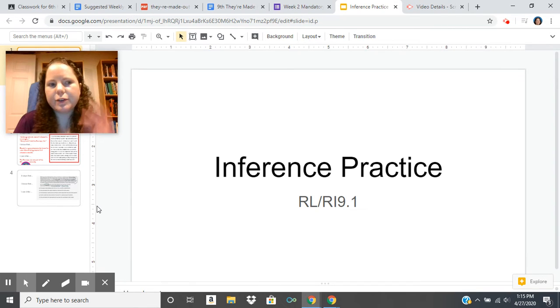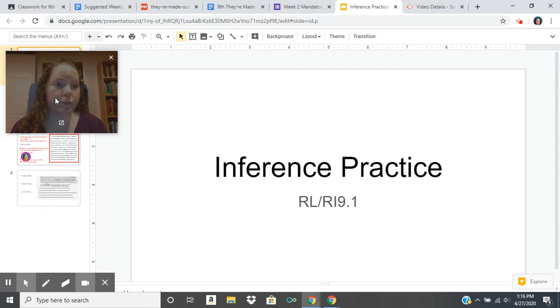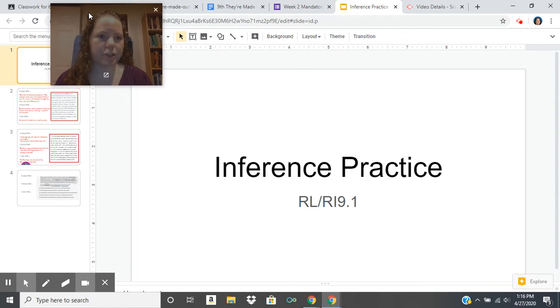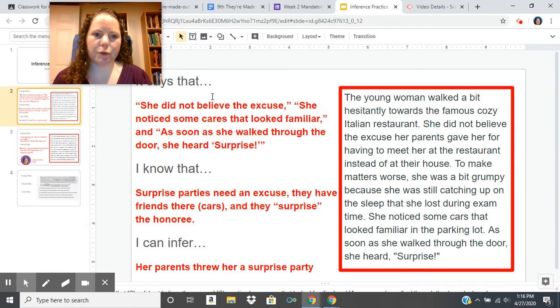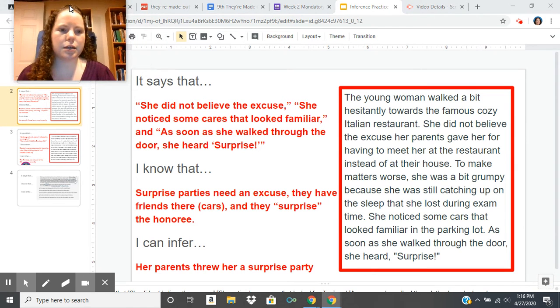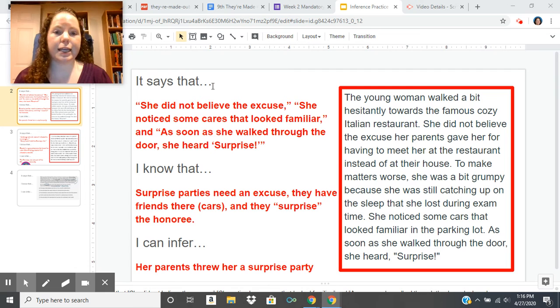Okay, so here I'm going to give you some extra inference practice because I noticed a lot of you struggled with it on last week's assignment. So since I'm asking you to infer again, I want to make sure you know what to do and how to do it. With every inference question, there are going to be three parts. It says that, I know that, and I can infer. So first we're going to look at the passage, and then we're going to break down how I filled out each of these three answers.